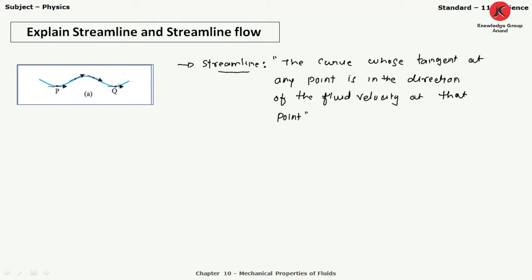From point P, if we draw the tangent, it will be like this, and at point Q, if we draw the tangent, that will be like this. Here this curve indicates the curve whose tangent at any point is in the direction of fluid velocity, right? Here we can see the direction of tangent will be like this, and at point Q, the direction of tangent will be like this, and that will be the direction of fluid velocity at that particular point. This is known as streamline. Clear? So this is the concept of streamline.